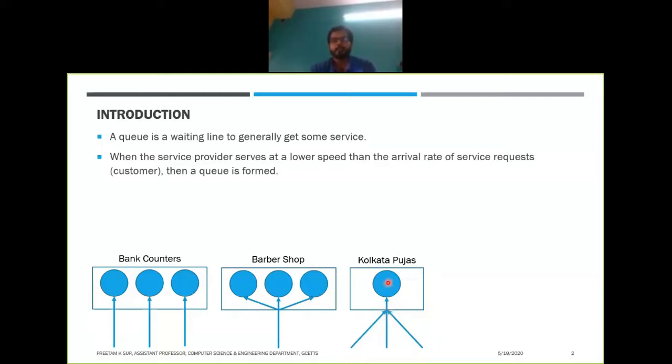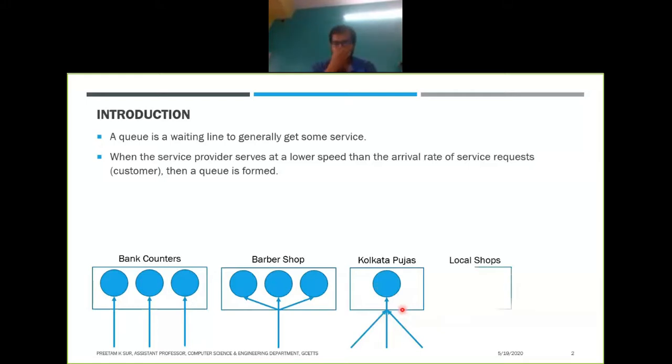Okay, so this generally occurs in your single server scenario, where we have only one server providing some service, and there are multiple queues. Okay, what happens in this kind of scene? Suppose in case of the Kolkata pujas, the queue for the general people is served once, and then the queue for the VIPs is served once, and then the queue for the VVIPs is served once, like that. Okay, so this is how this queuing example works, right?